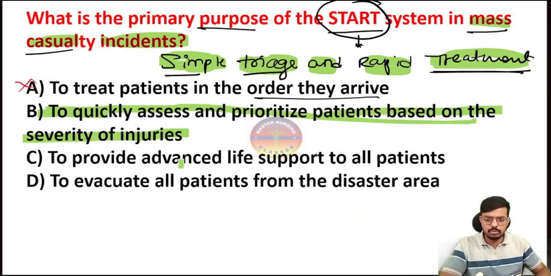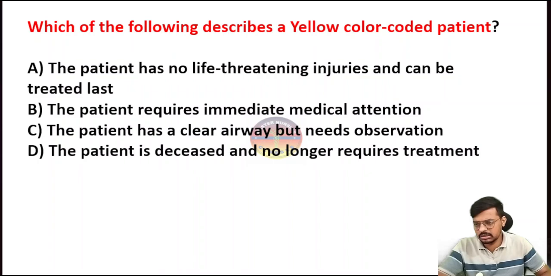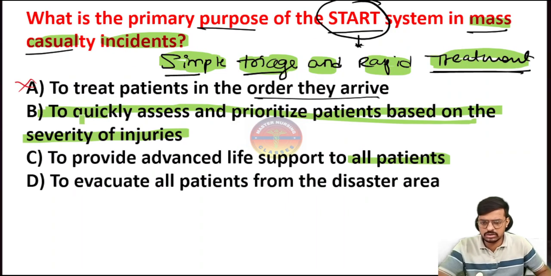important. Then comes the option: to provide advanced life support to all patients. Why do we have to give advanced life support to all patients? We have to give advanced life support only if necessary. Then, to evaluate all patients from the disaster area. We do not have that much time during a disaster to evaluate all patients. It's not possible practically, so I am eliminating option D. The correct answer of this question is option B.